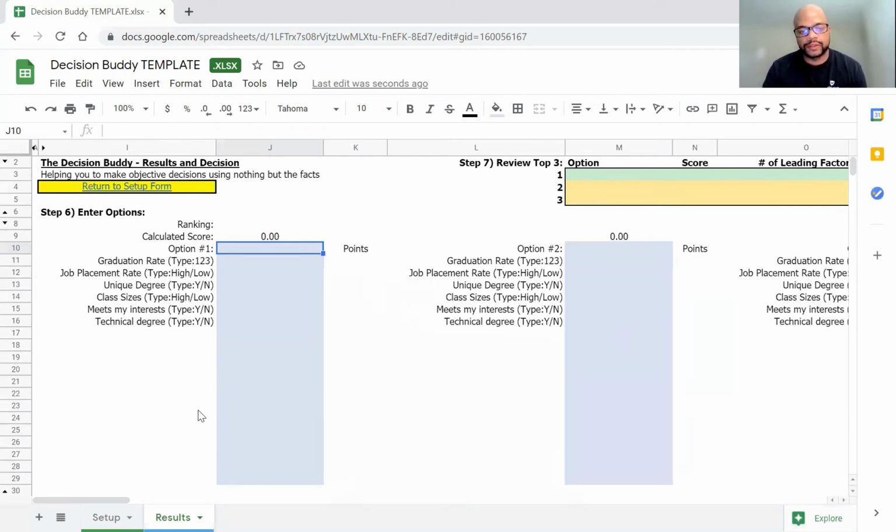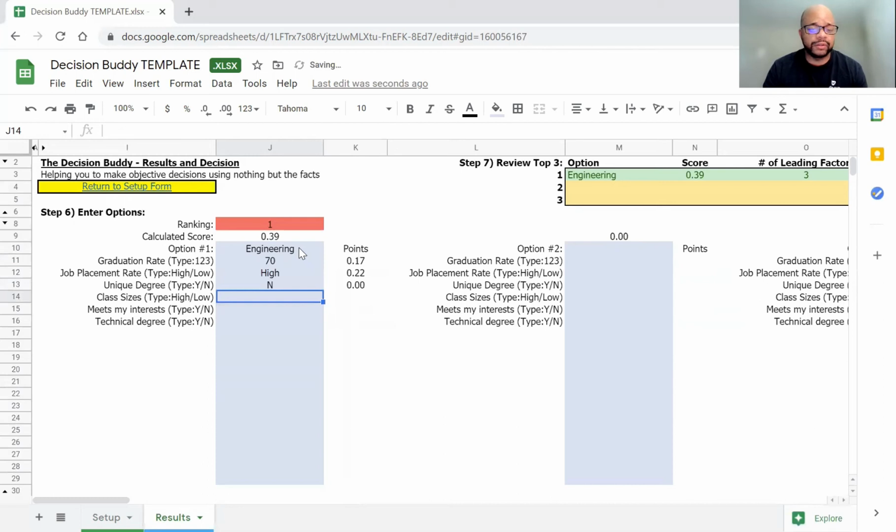So let's say the first one is, let's click on this first. Let's say the first one is engineering. Right, that's one that I think is near and dear to my heart, obviously. Graduation rate, let's say that one is 70%, and I'm just gonna put numbers in here instead of percentages. So we'll say it's 70%. Job placement, it's high. Unique degree, let's say no, right? You could say you know of a lot of engineers. Class size, let's say that's low. Meets my interest, yes, and it's a technical degree, yes.